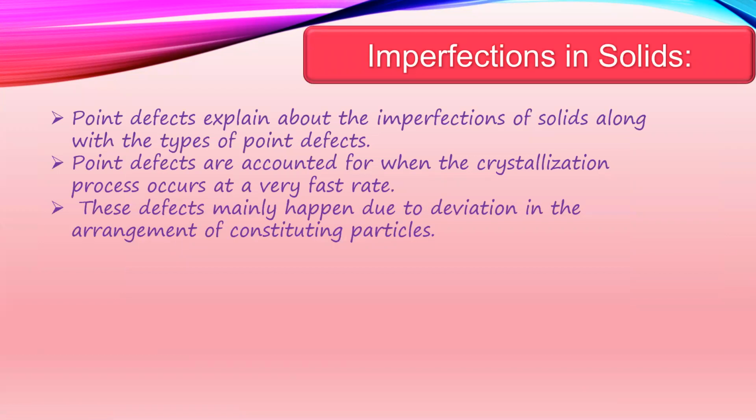Hence, we are going to learn the defects in detail. Point defect explains about the imperfections of solid along with the type of point defects. They are accounted for when the crystallization process occurs at a very fast rate. These defects mainly happen due to deviation in the arrangement of constituting particles.